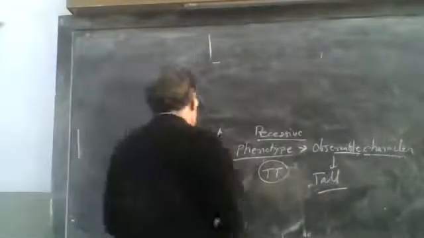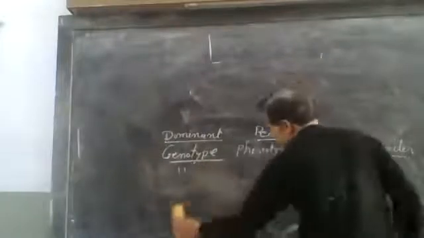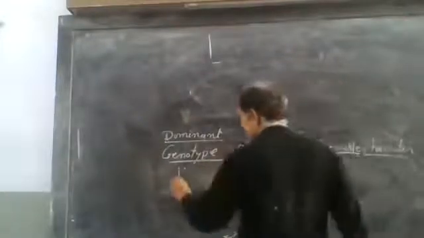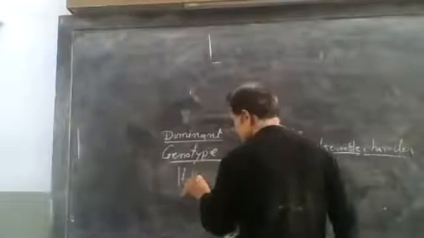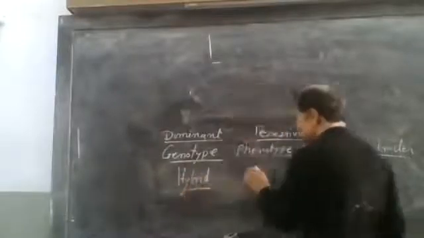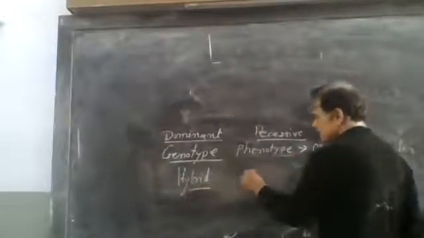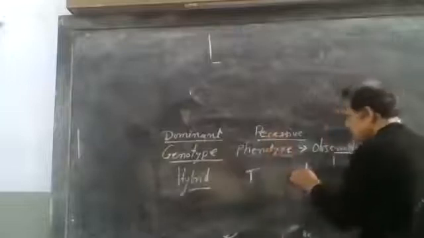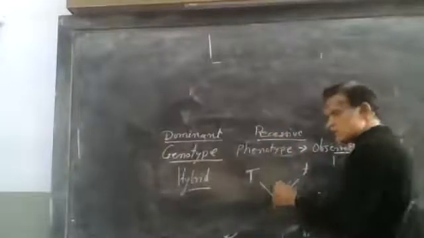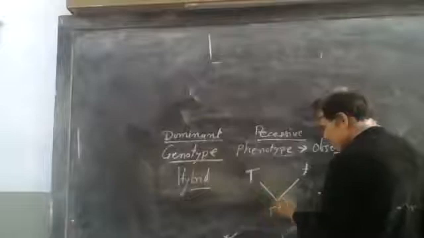Now, another terminology, hybrid. Suppose one is capital T and another is small t. When we make a cross between them, it forms capital T, small t.